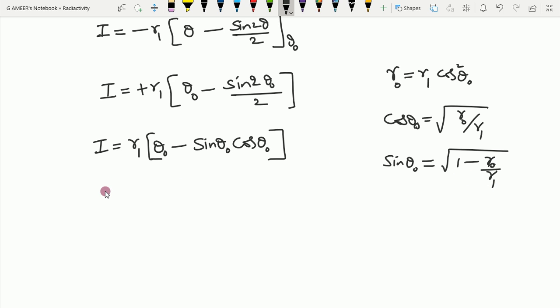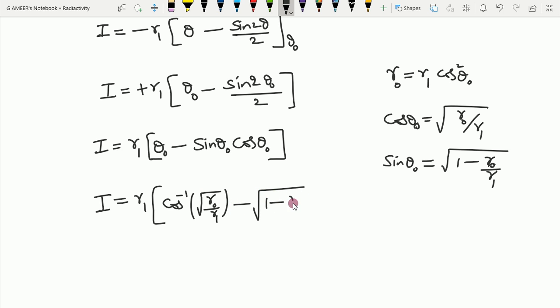Then if we substitute, I will become r1 into theta naught, obviously cos inverse of square root of r naught by r1, minus sin theta naught, square root of 1 minus r naught by r1, into square root of r naught by r1. Okay, so this is what we got.